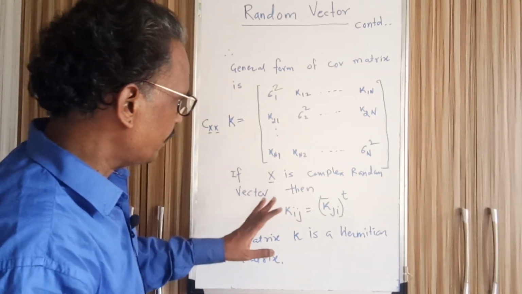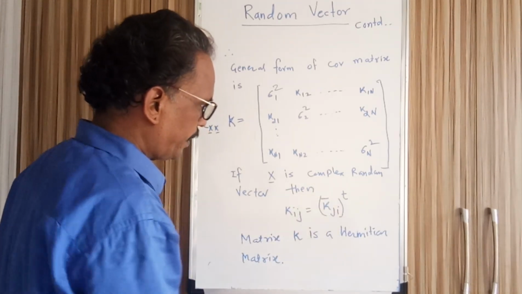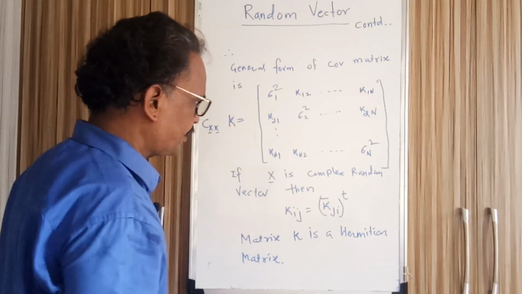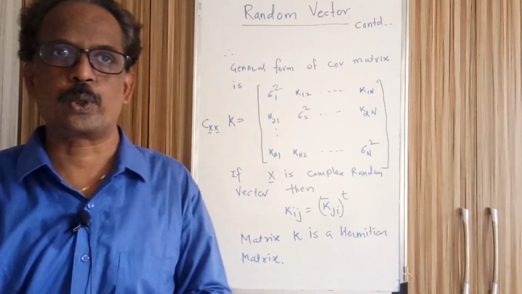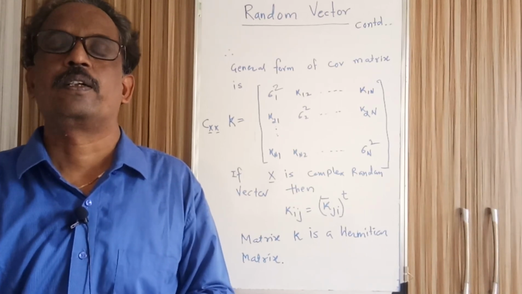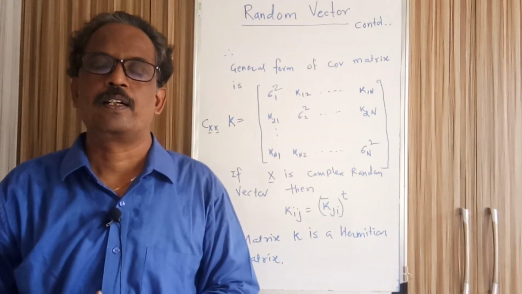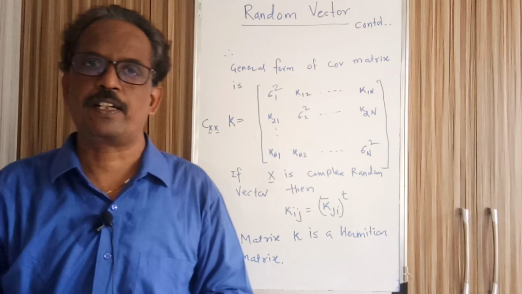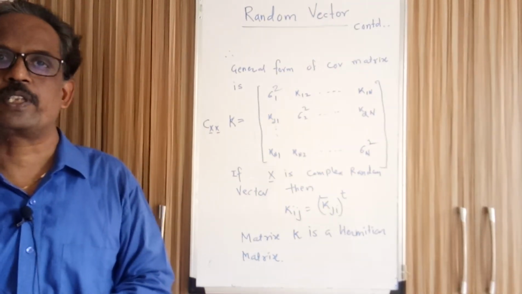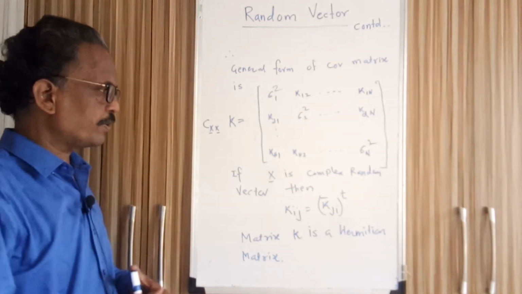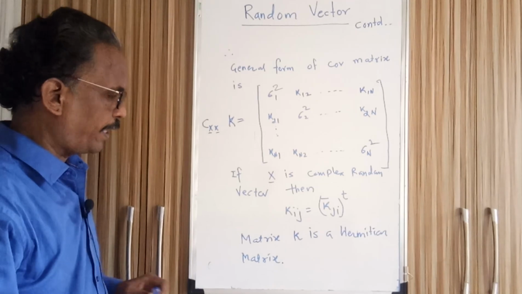Whenever I use the word Hermitian, the complex case is implied. If x is a real random vector, the conjugate will not come, only the transpose. So kij is equal to kji transpose if x is a real random vector, and if x is a complex random vector, then the elements kij and kji have a conjugate transpose relationship. A matrix with this form is called a Hermitian matrix.